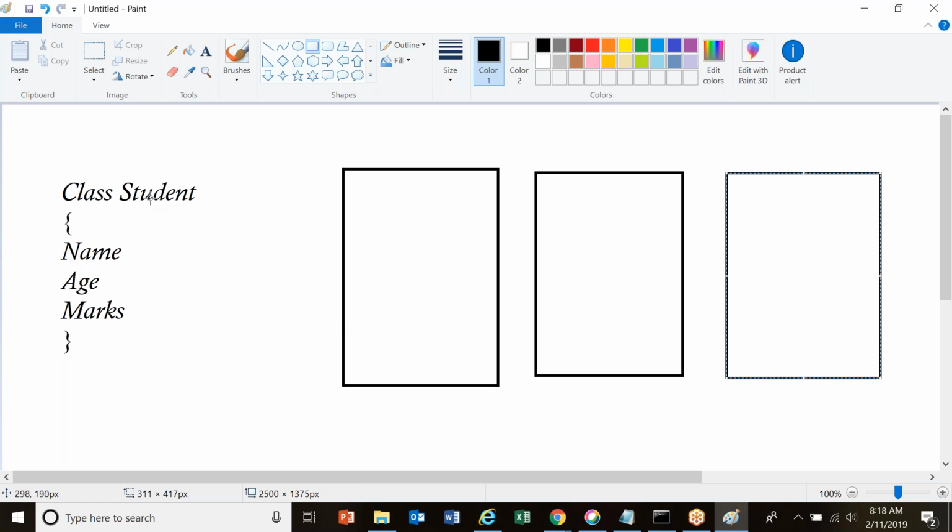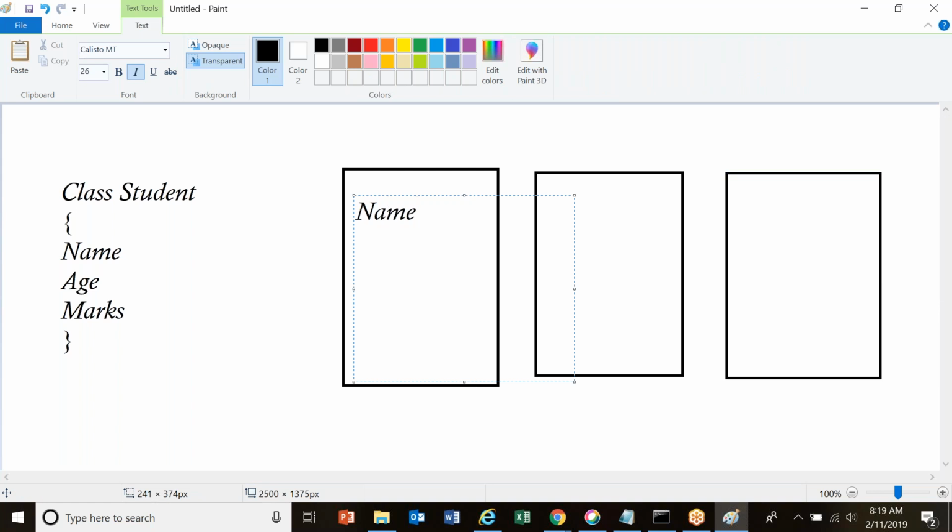I have to create an instance for this particular class, right? So assume that these 3 are the instances. In these 3 instances, you will have name equal to Rama or some ABC, and age equal to 20, and marks equal to some 8.